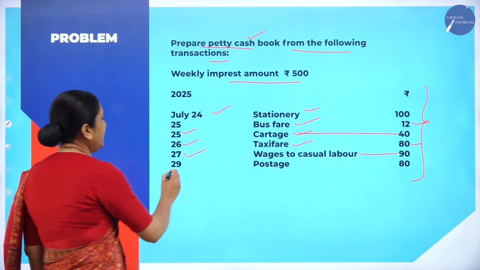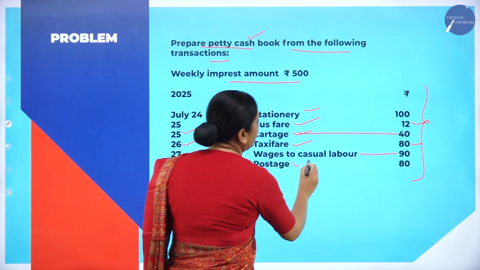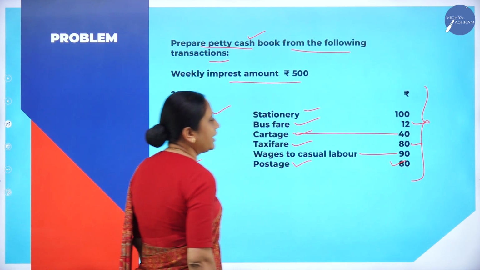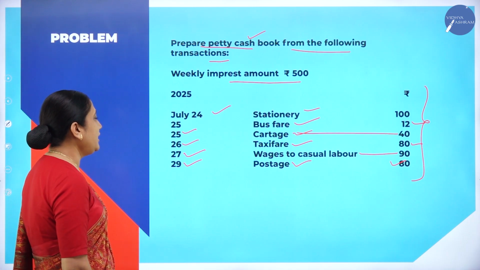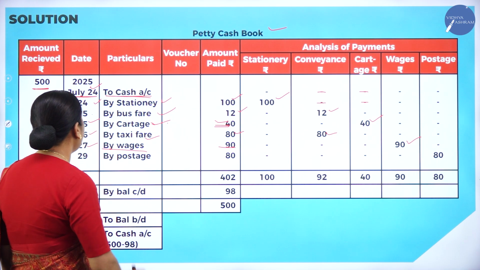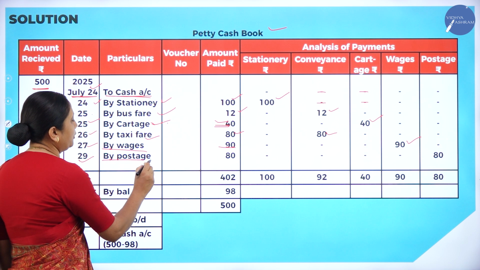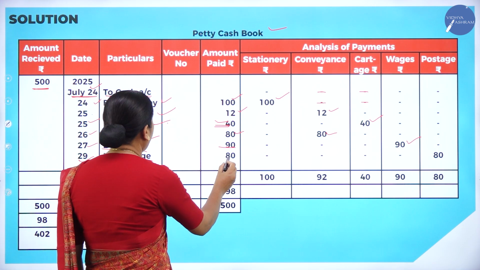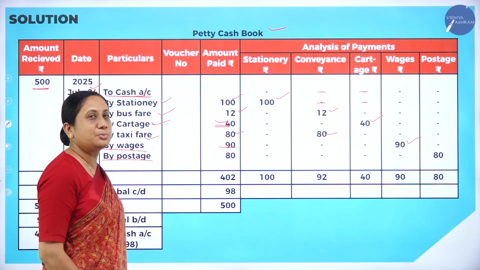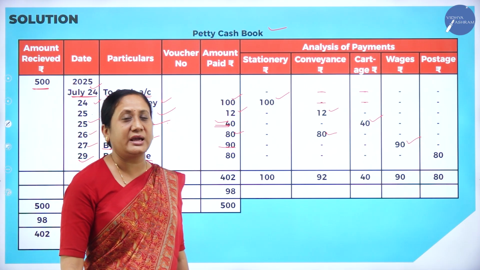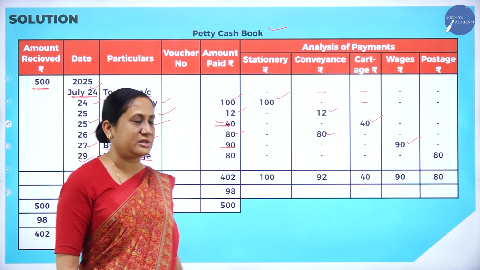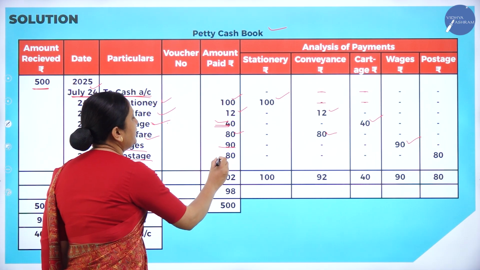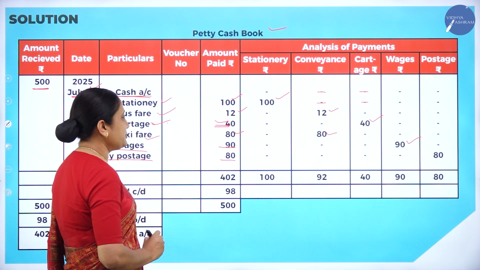Next, 29, postage. Towards postage, how much have we spent? 80 rupees the business has spent. So, we will record this also. 29, by postage. How much money is paid towards postage? Postage means postal stamps, postal letters, envelopes, etc. All these postal expenses. Okay, so 80 rupees we have spent.